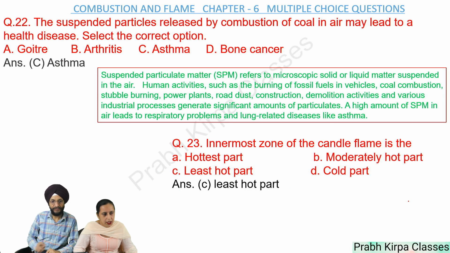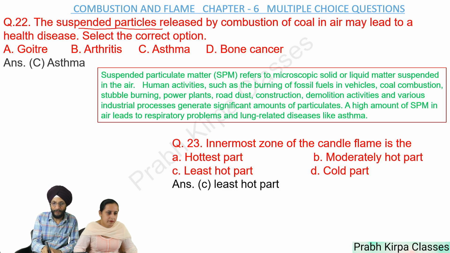Calorific value of a fuel is the amount of heat energy produced on complete combustion of 1 kilogram of a fuel. Question number 22. The suspended particles released by combustion of coal in air may lead to a health disease. Select the correct option. A. Goiter, B. Arthritis, C. Asthma, D. Bone cancer. So answer is asthma. In this question, we have been given suspended particles released by combustion, so we must know what these suspended particles stand for.